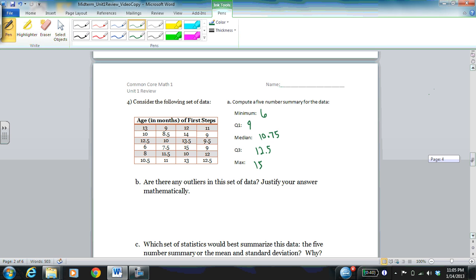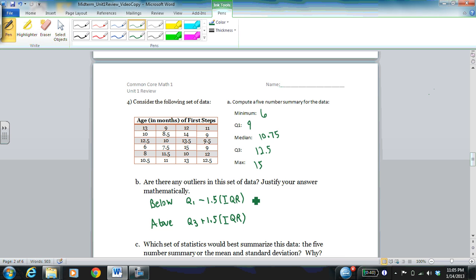Now the question is, are there any outliers in this set of data? So remember, for outliers, we want to look at the lower bound and the upper bound. So outliers would be anything below Q1 minus 1.5 times IQR, or above Q3 plus 1.5 times IQR.